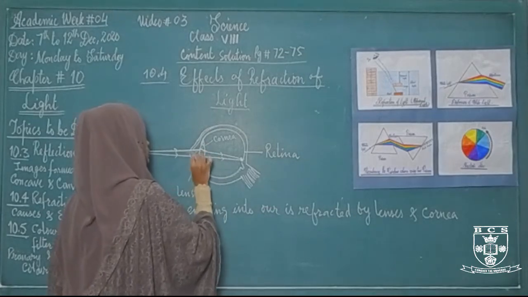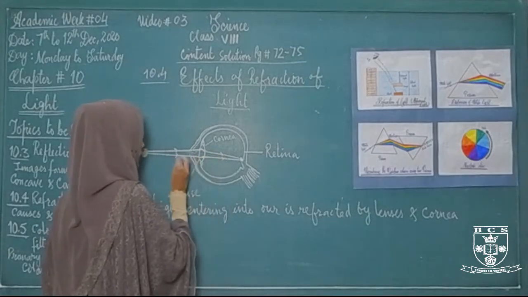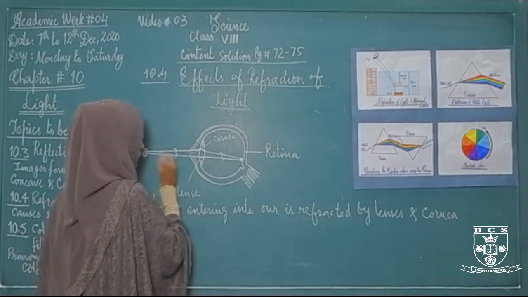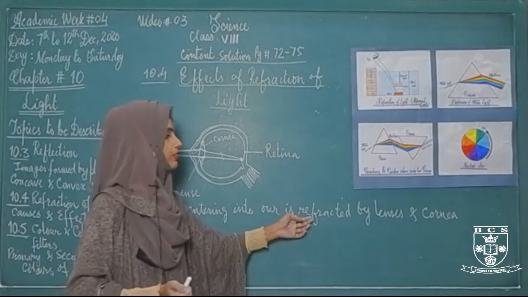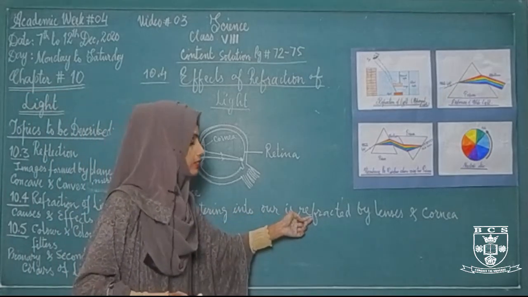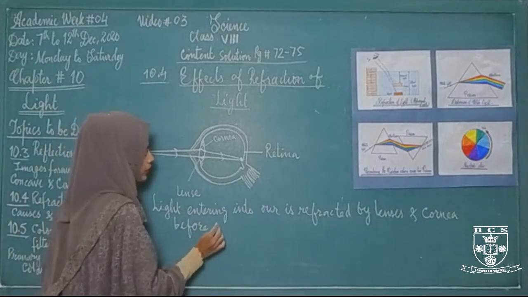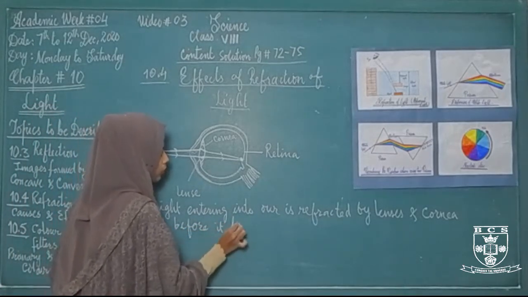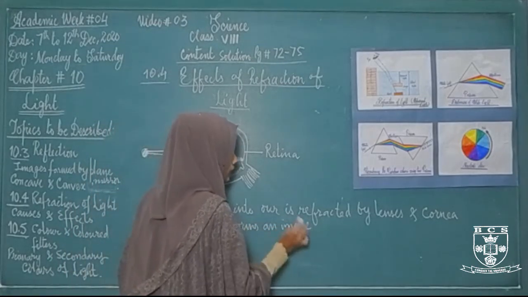When it passes from the cornea and enters the lens, it will bend like this. So light entering into our eyes is refracted by the lens and cornea before it forms an image on the retina.